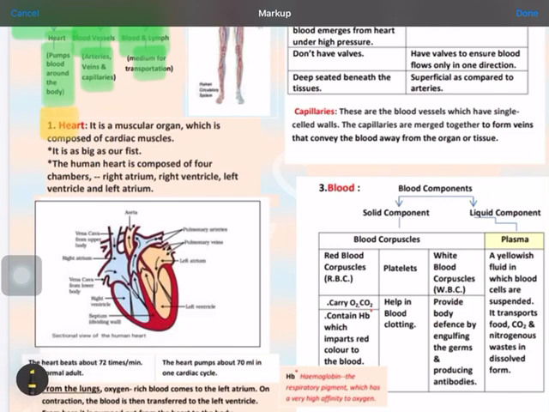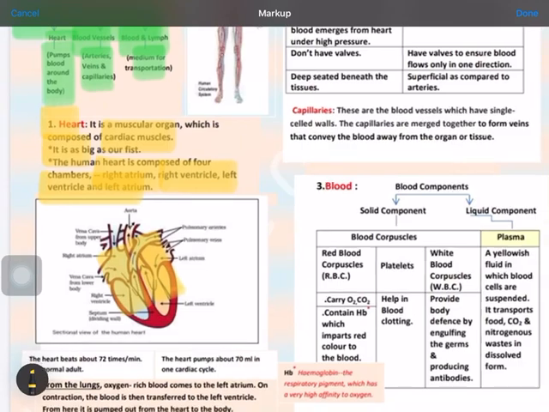It is a muscular organ which is composed of cardiac muscles, and it is as big as your fist. That means left hand fist size. If anybody wants to know the size of their heart, just see your left hand fist size and that will be the size of your heart. It is composed of four chambers, two atriums and two ventricles, divided into right and left. The right side has the deoxygenated blood and the left side has the oxygenated blood. The upper two parts are known as atriums and the lower two parts are known as ventricles.